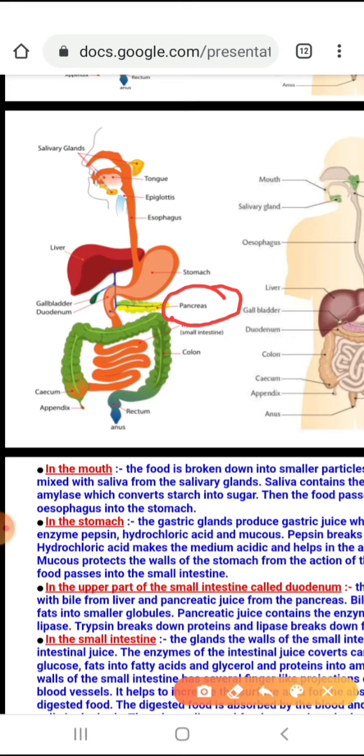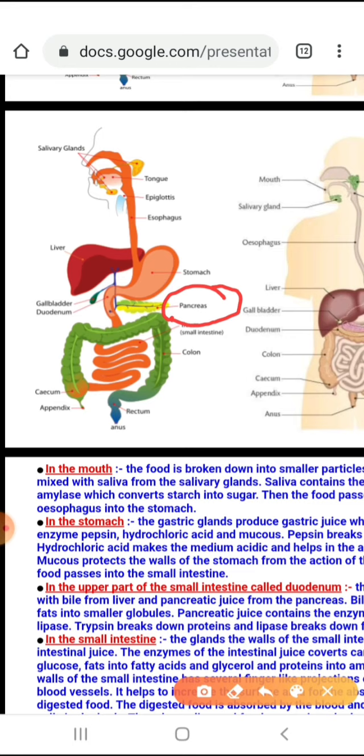Because it performs a digestive function and at the same time it also secretes certain hormones, which we will discuss in the chapter control and coordination. For the time being, what you have understood is the digestive role of the pancreas, where it acts on the food by producing enzymes like trypsin, chymotrypsin and lipase.